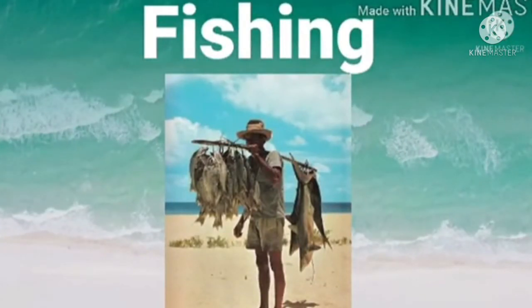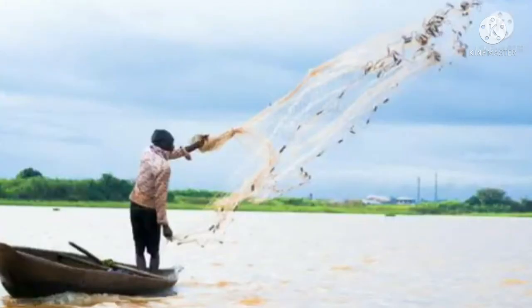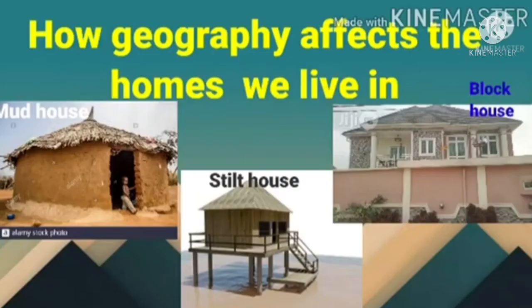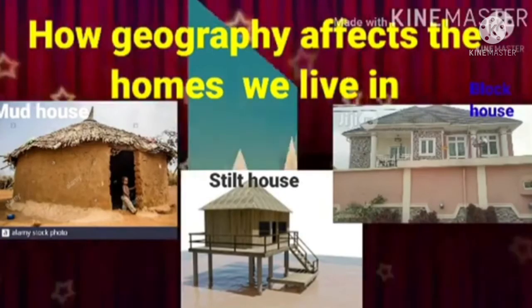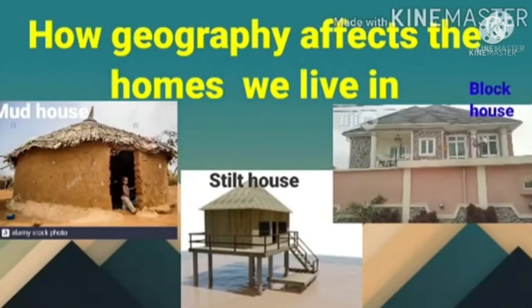Fishermen now, this is fishing as an occupation. Most often you see fishing activities in the Niger Delta region. Many Ijaw people are fishermen because the land is swampy and cannot be farmed. So most often they go into fishing. Now, the different kinds of houses: mud house, silt house, and cement house.